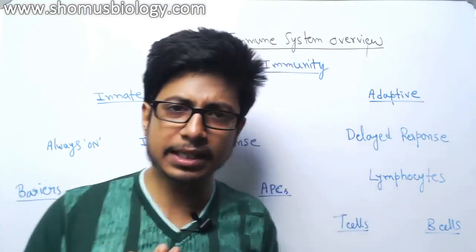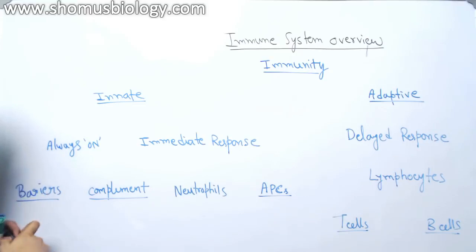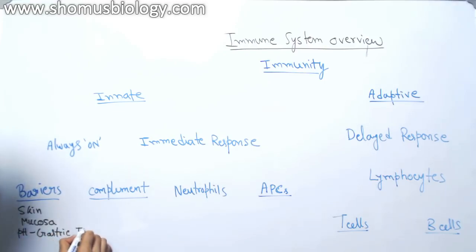Okay, so if I summarize this, you should understand this first, that's why I talk about barriers first. We have skin, we have mucosa, we have pH in the gastric juice, we have normal flora, and we have epithelial cells.